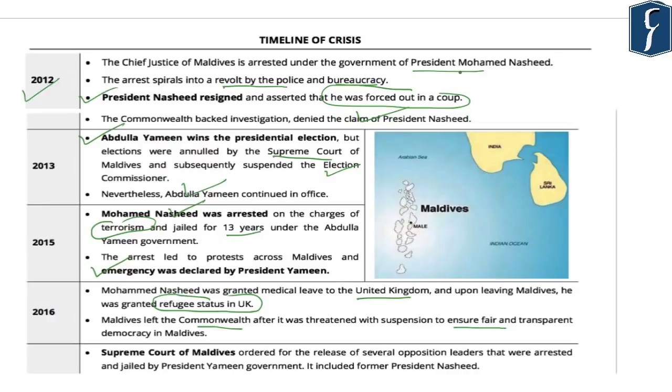So in 2012, the crisis in Maldives was started by the arrest of the Chief Justice of Maldives by the government of President Mohammad Nasheed. However, under pressure, President Nasheed had to resign and he claimed that he was forced out because of a coup.